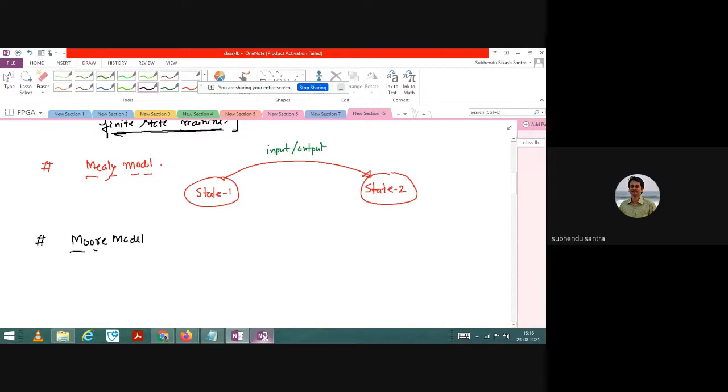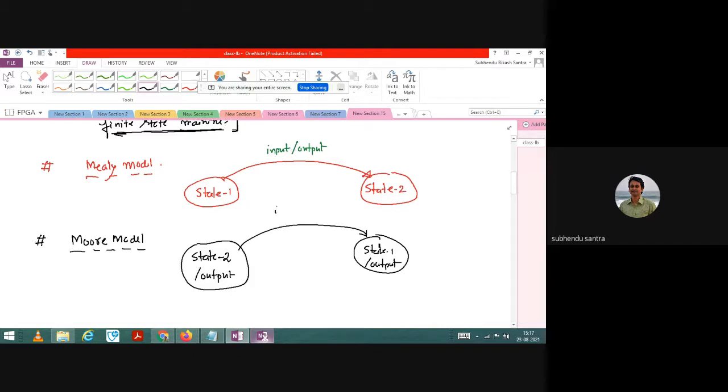Here also there will be a state transition from one state to another state, but it will not be similar. Here let us say state 2, let us start from state 2, and you need to determine the output. So here the state along with the output you have to implement, and then from state 2 let us say you want to come to state 1, because already you have come from state 1 to state 2, so let us say just opposite, state 1 here, and the output you have to mention, and this transition will only happen based on the current input.